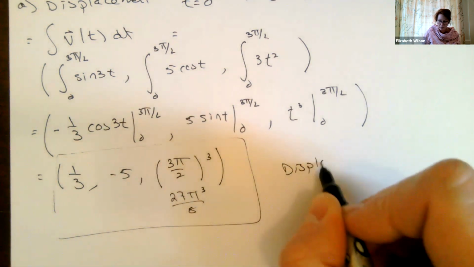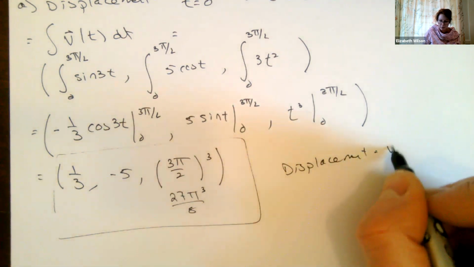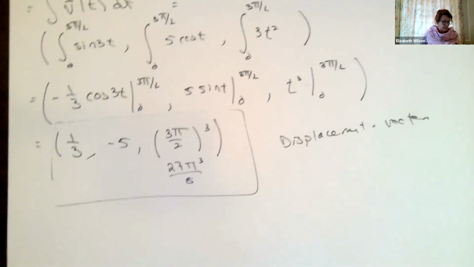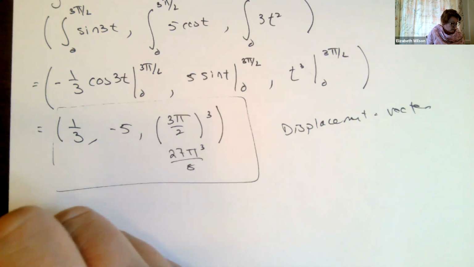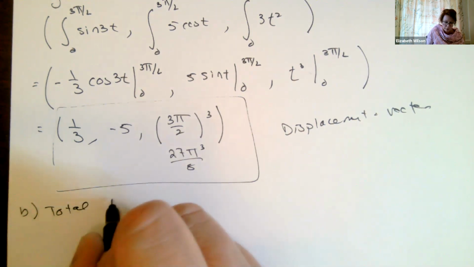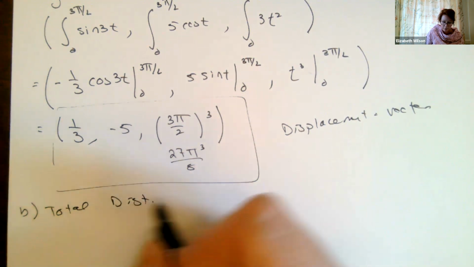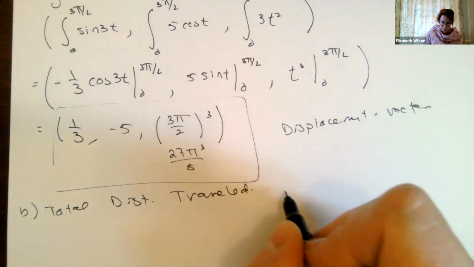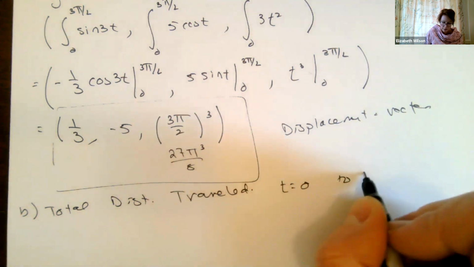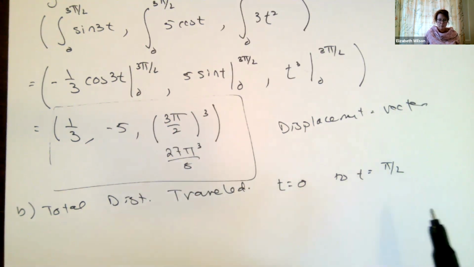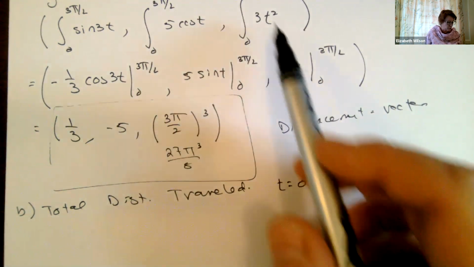Because displacement is a vector, right? So we're doing everything in place. That's part A. Part B says, find the integral for the total distance traveled. We're not going to expect you to actually evaluate it unless it's easily evaluatable. From t equals 0 to t equals pi over 2. So pi over 2, remember this is different. This is 3 pi over 2, this is pi over 2.